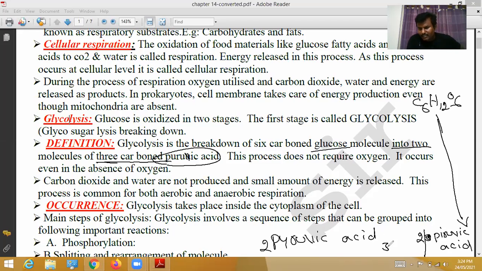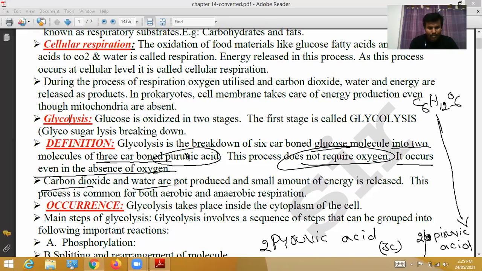Each molecule consists of 3 carbon atoms. This process does not require oxygen. For glycolysis, oxygen is not required. It occurs even in the absence of oxygen. Actually, for the basic pathway of glycolysis, oxygen is not required. But if oxygen is available, no problem. In the presence of oxygen also, glycolysis takes place.